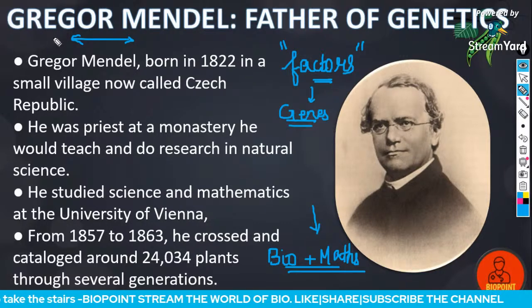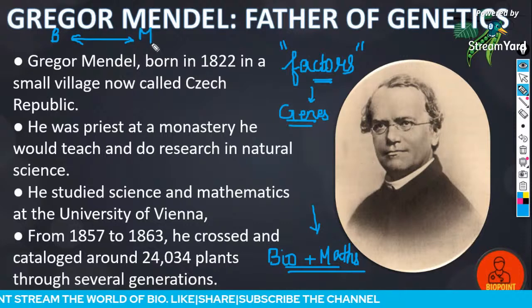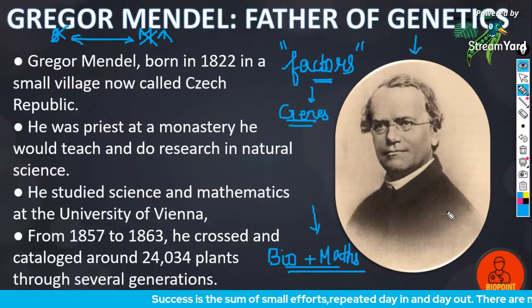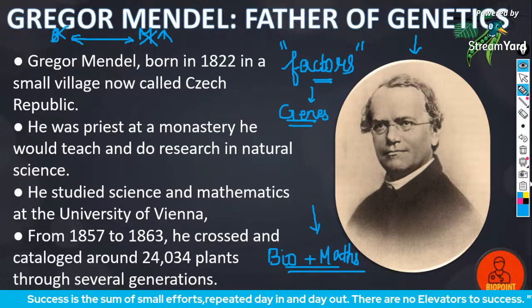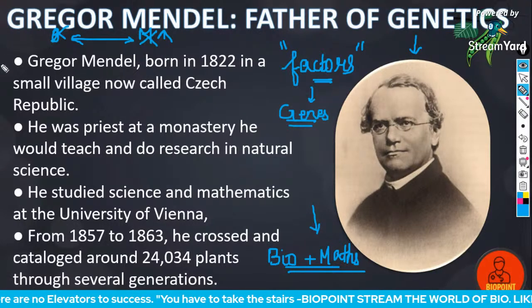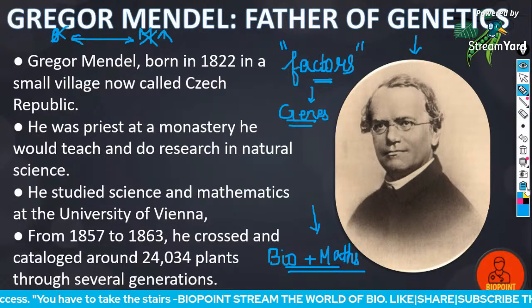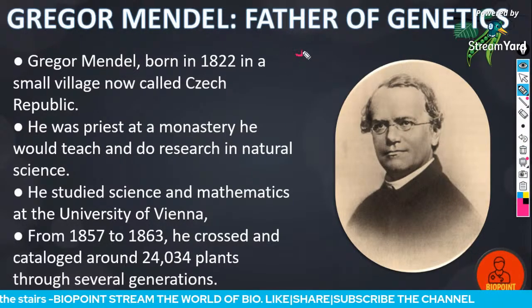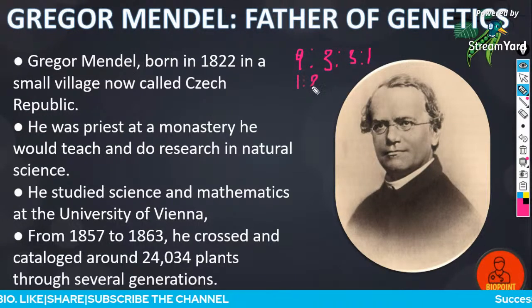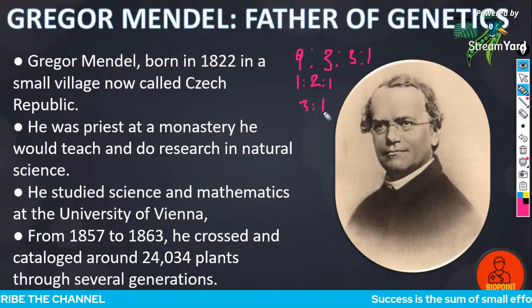A person who has a vast idea of biology would never have a concept of maths, or a person who is an expert in maths wouldn't have any idea about biology. But Mendel was the first person to combine biology with maths, such that most of the professors were not able to understand what he was trying to convey. For example, in his records there were ratios like 9 is to 3 is to 3 is to 1, 1 is to 2 is to 1, 3 is to 1, 1 is to 1.